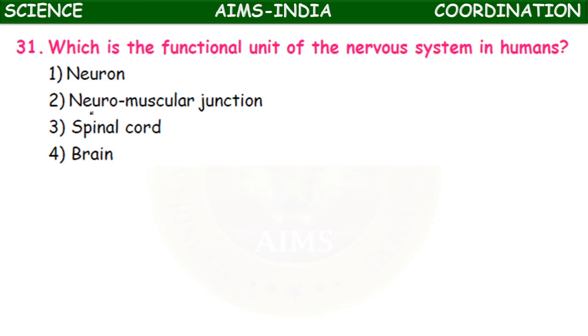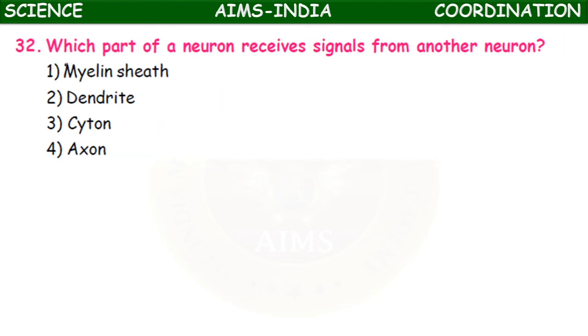Which of the following is the functional unit of nervous system in humans? Neuron, neuromuscular junction, spinal cord, brain. So neurons are called the structural and functional units of nervous system.